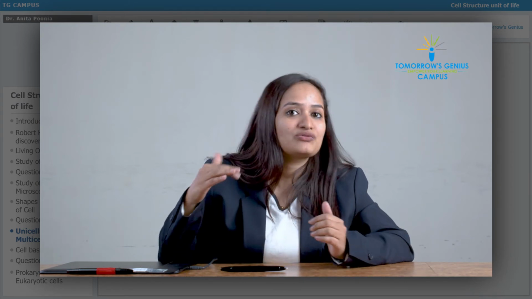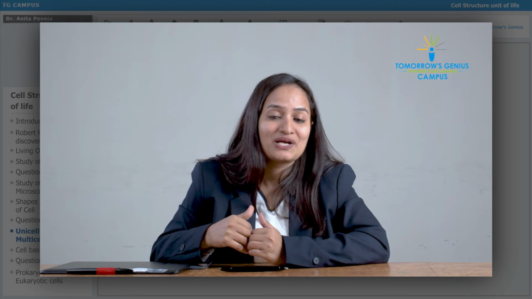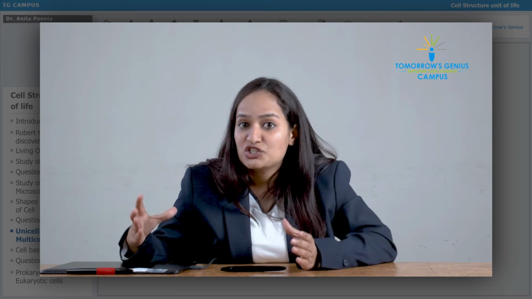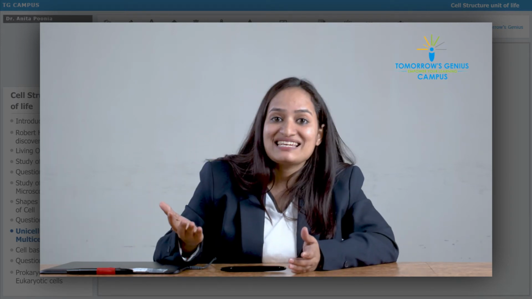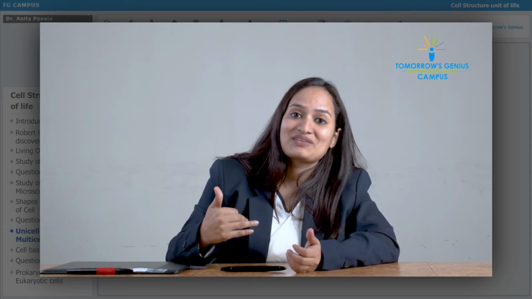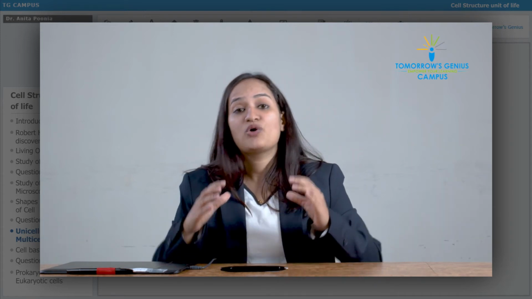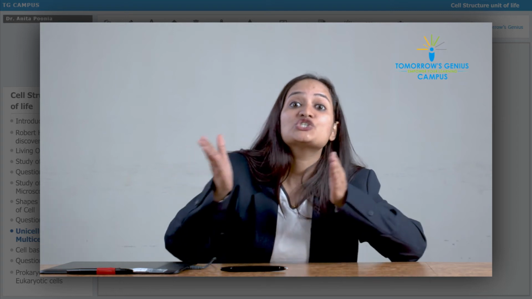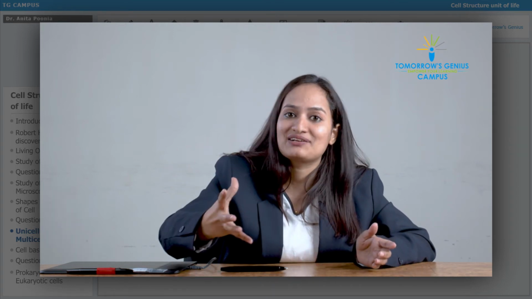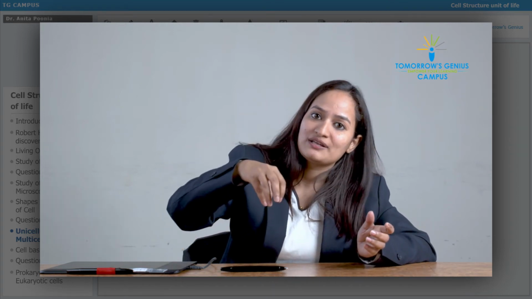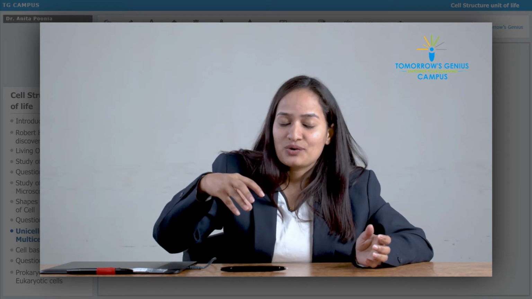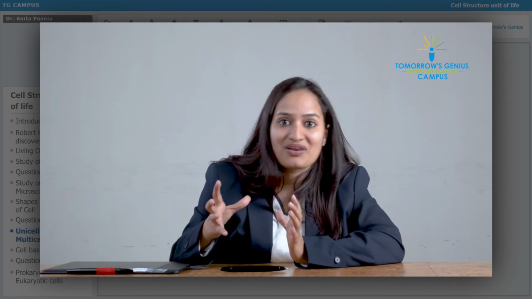So that was just one example, right? So this Escherichia coli or E. coli is a bacterium. It's a unicellular organism. So the lifespan of unicellular organisms is shorter. They are single celled, right? They have a small body, single celled entity, right? So their lifespan has to be small, short.